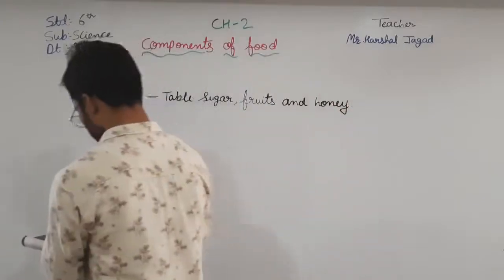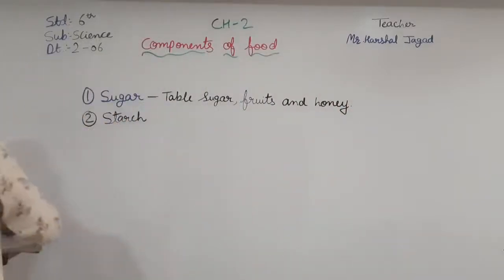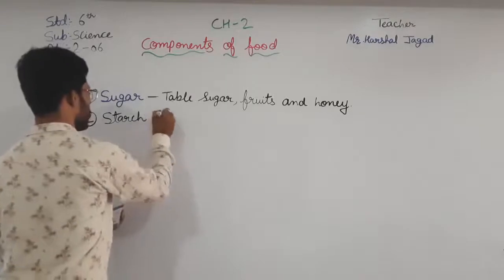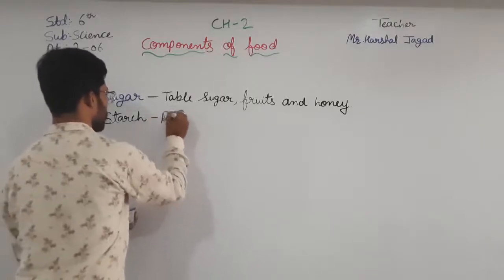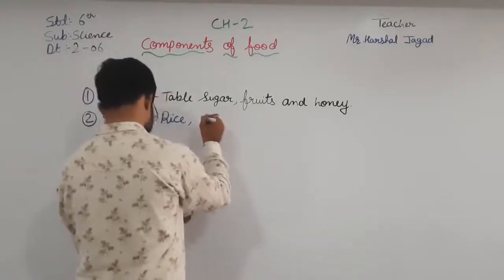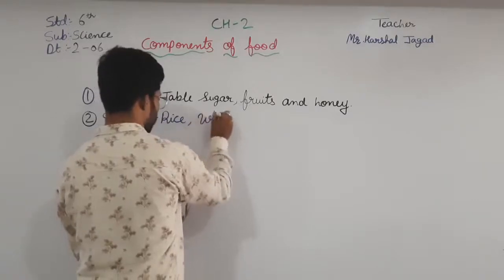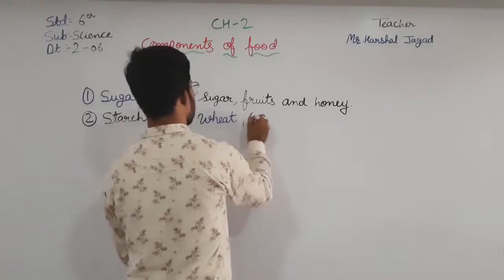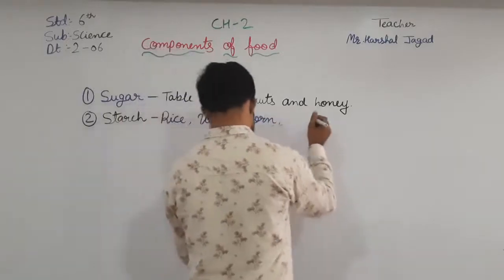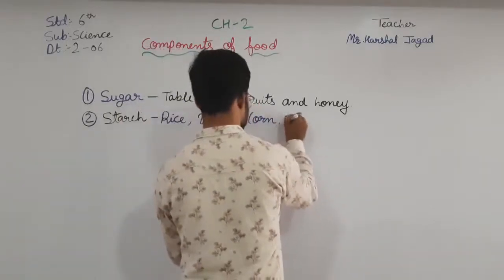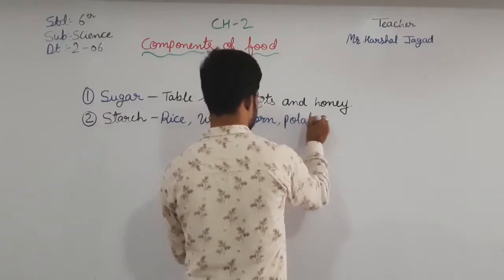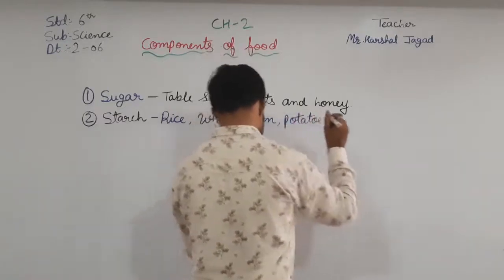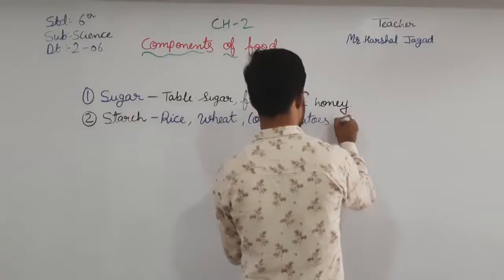Okay, and the starch: rice, wheat, corn, potatoes, and bread.